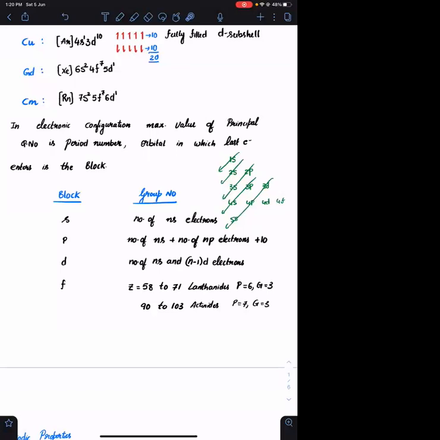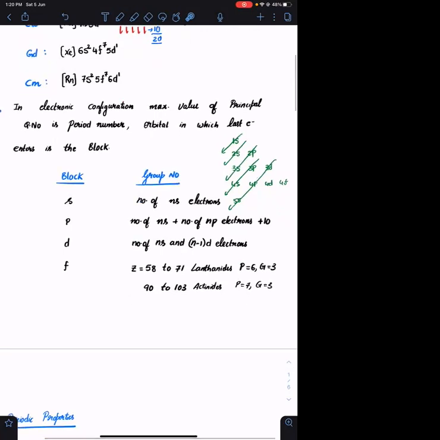First you need to choose this particular line. Whichever subshells are on this particular line, you need to fill electrons inside those subshells. After that the next line, after that you need to go to 2p, then 3s, then 3p, 4s, then 3d, 4p, 5s, then 5d, so on and so forth. Agreed? Okay. What is the first step? The first step is to write the electronic configuration. Once you write the electronic configuration, the maximum value of principal quantum number, which is nothing but n, that will become the period number, right? In electronic configuration, maximum value of principal quantum number is the period number.